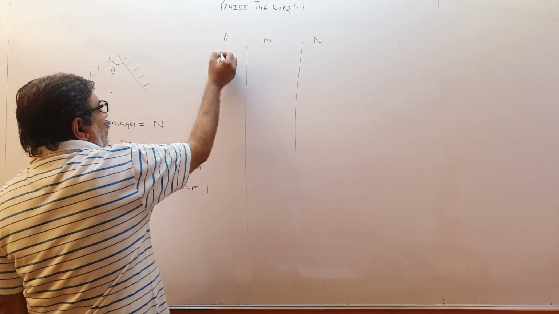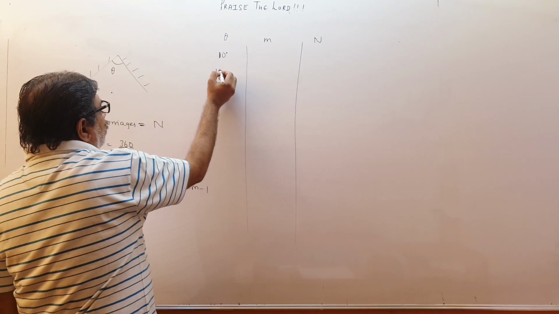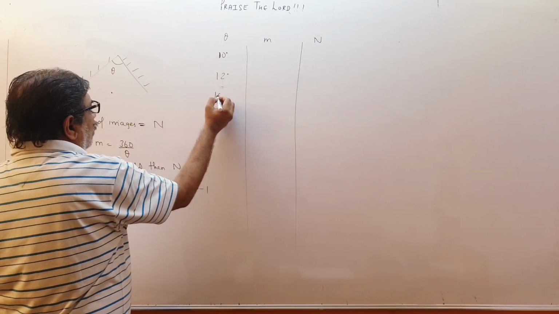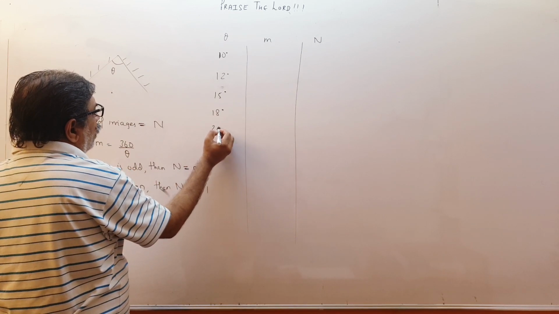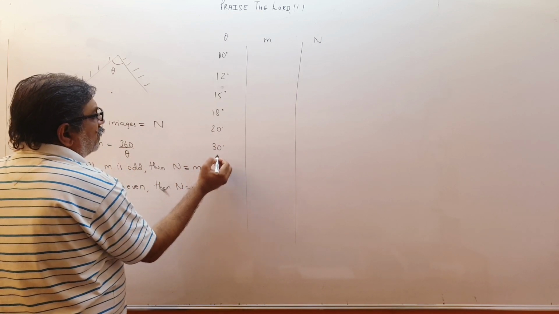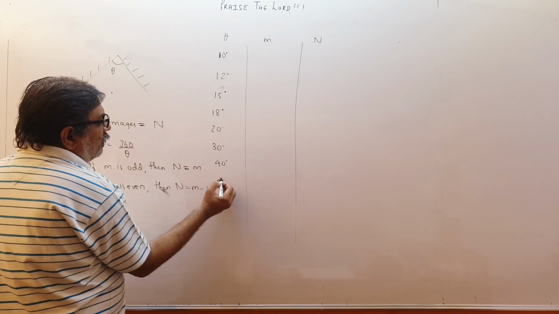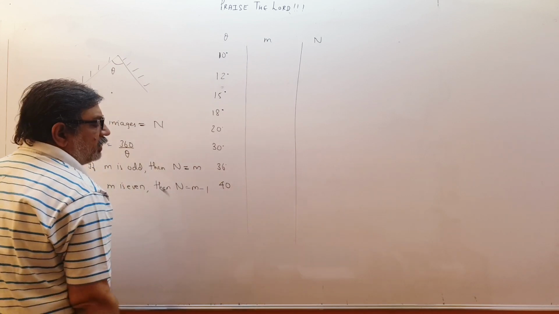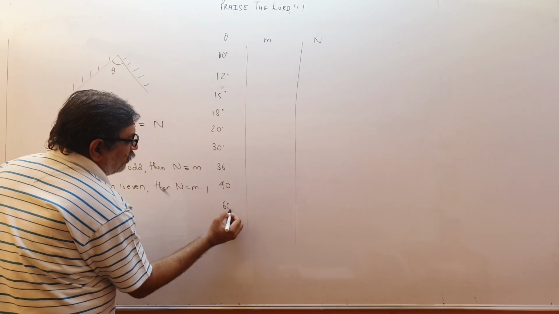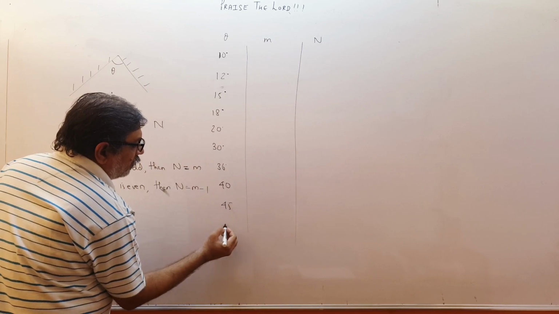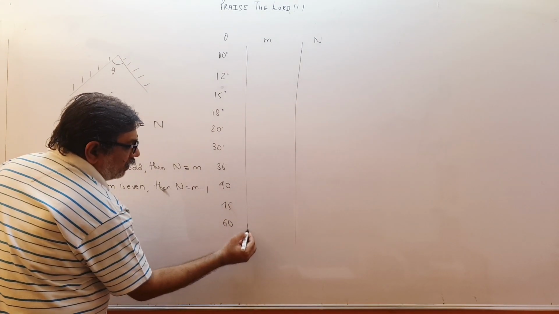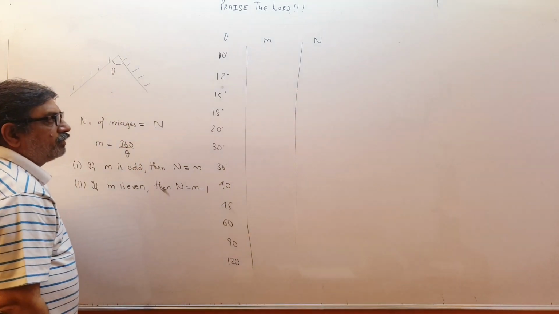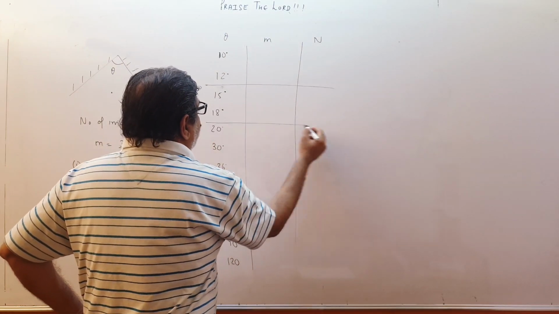So supposing theta is 10 degree, 12 degree, 15 degree, 20 degree, 30 degree, 36, 40, 45 also, then 60, then 90, 120, something like this. So let us see, children.